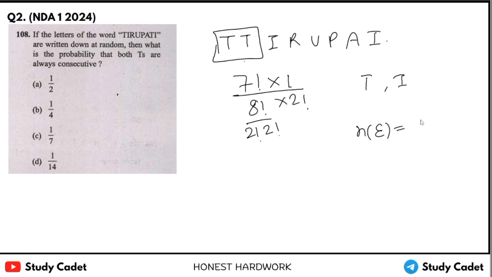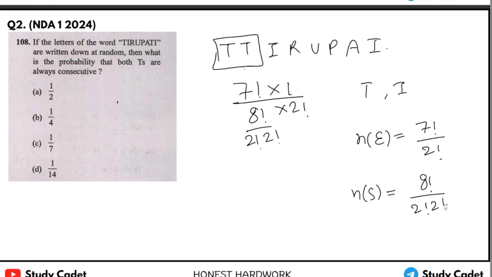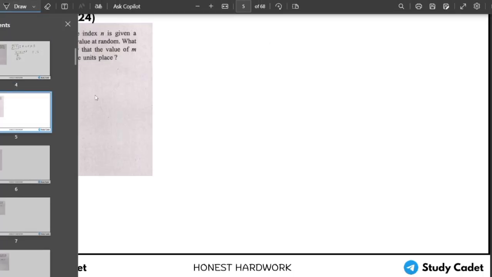Means the cardinality of events is 7 factorial upon 2 factorial, and the cardinality of sample space is 8 factorial upon 2 factorial into 2 factorial. This is what it is. So we need the probability, so we will simply divide it. The 2 factorial, 2 factorial and 7 factorial will cancel, now we have 2 upon 8. It means 1 upon 4. B option is the right one. Okay, get it.